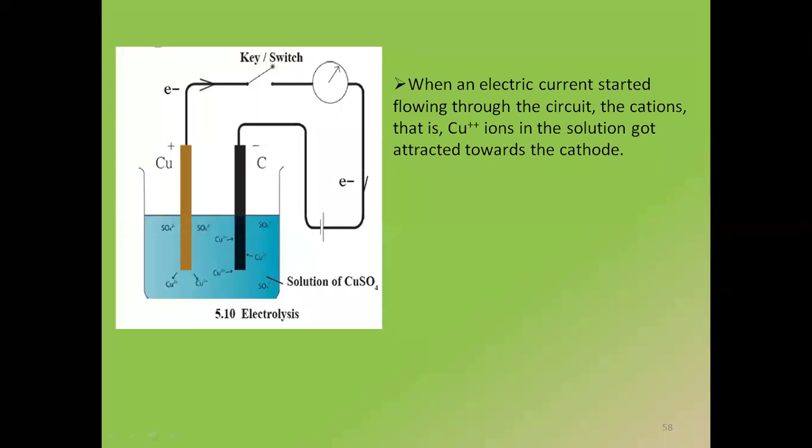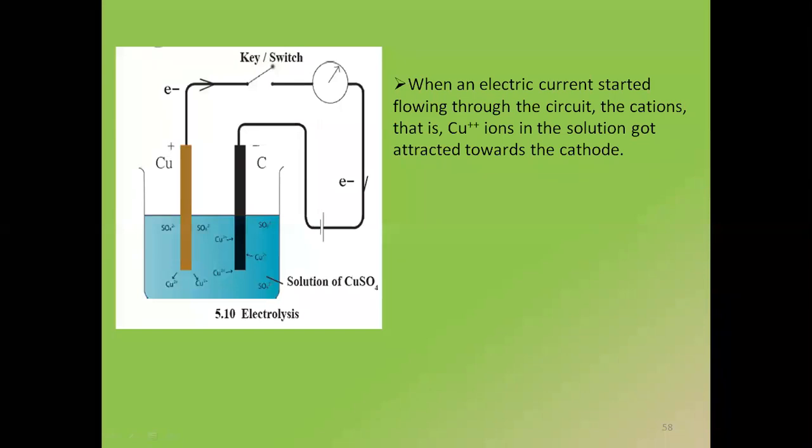No, you don't have to draw this currently. When an electric current starts flowing through the circuit, the cations, which are Cu2 plus, why do I write 2 plus here? क्यों 2 plus लिखा है? Because it is donating 2 electrons and becoming stable.